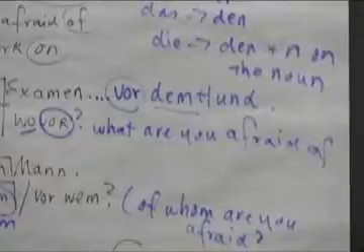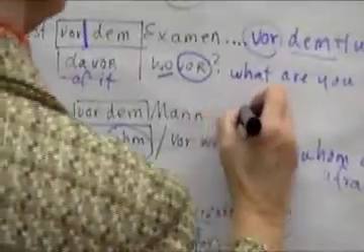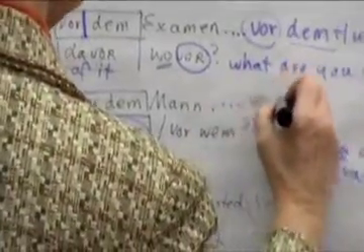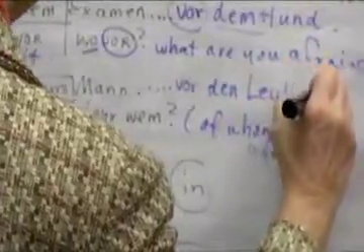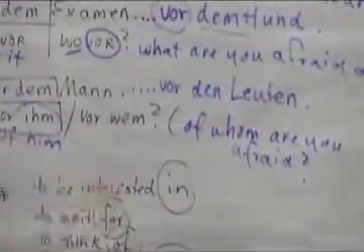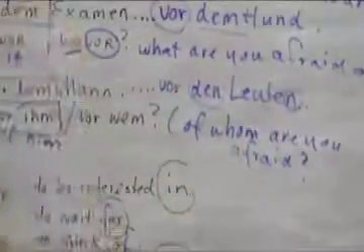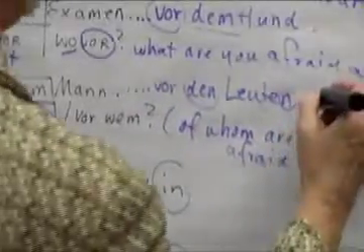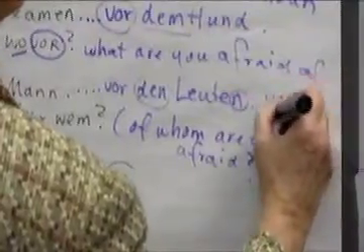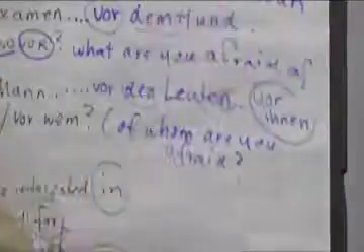Alright, or let's do another example here. You're afraid of the people, for example. Ich habe Angst vor den Leuten. And here it's a dative plural. So die Leute changes to den and Leute adds an N. Ich habe Angst vor den Leuten. And if you say I'm afraid of them, how would we say that? Ich habe Angst vor, and the dative plural would be ihnen. Ich habe Angst vor ihnen.